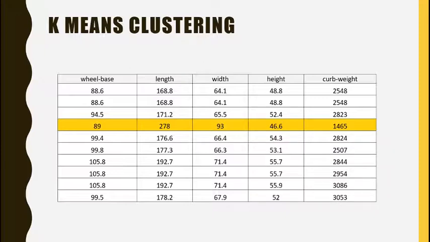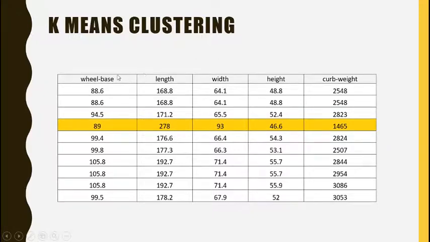So how to do it? You can see there are 5 features here, meaning 5 columns, each with different data sets, and our challenge is to split this data into small clusters, with each cluster having similar type of data. To start with, we will park these 4 columns aside and focus on only one column. This is wheelbase.